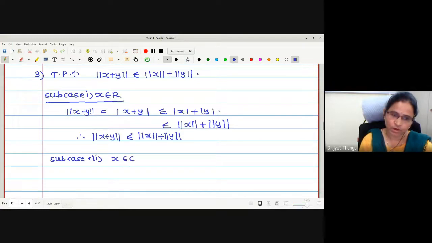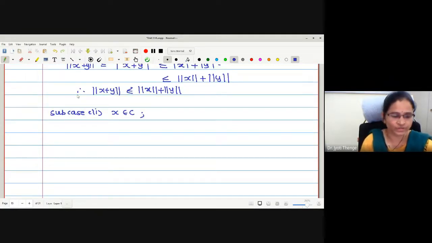X and y are in complex numbers. Now what about complex numbers? How does the modulus work for the elements of complex numbers? That we have to find. In order to prove this result, as the modulus involves the square root, let us start with norm square.